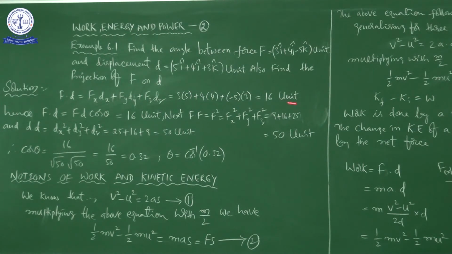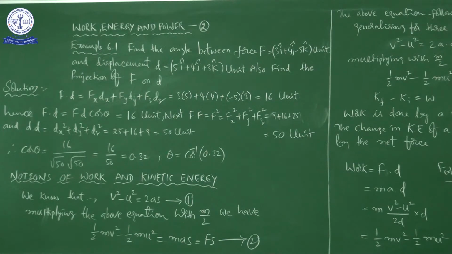which is equal to 16 units, we already found, see here, right. So F d cos theta is equal to 16 units. Then what about cos theta? Generally cos theta is equal to F bar dot d bar divided by F d, am I right? So F bar dot d bar, we already found, is 16 units, then divided by F into d, right.